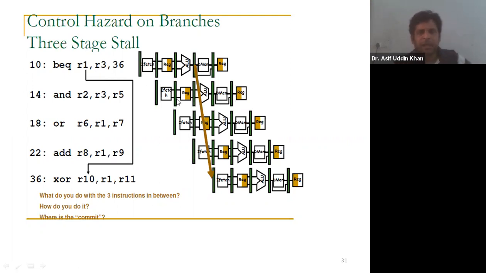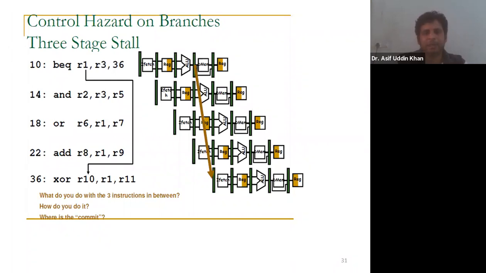Now tell me at which stage the branch target address is calculated. Can you tell me in which stage of the pipelining the branch target address is calculated? The branch target address is calculated or updated in the MEM stage.